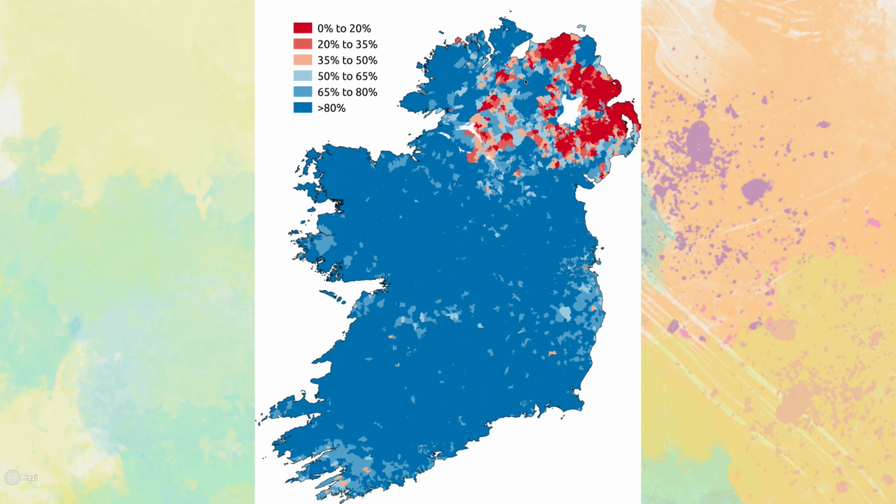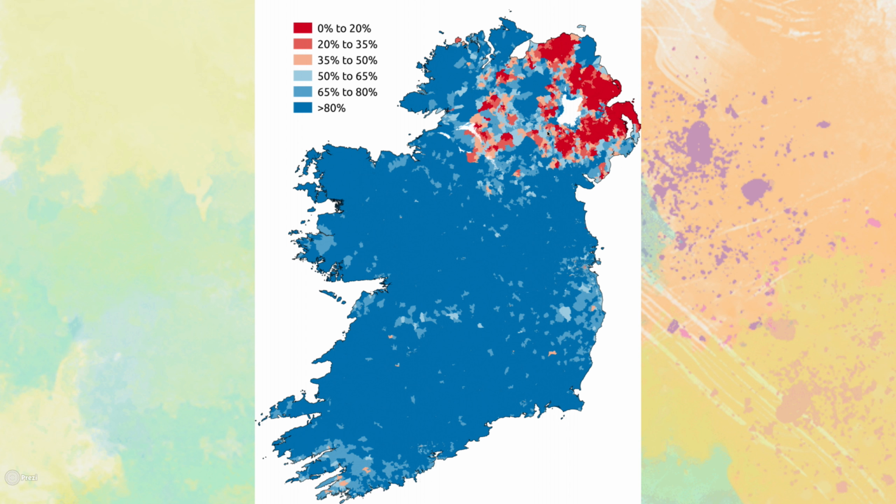You have all these Protestants concentrated up north, whereas you have all these Catholics within the rest of the country, and that is really the primary source of the conflict going on there, and a major reason why the people in Northern Ireland want to remain part of the UK.